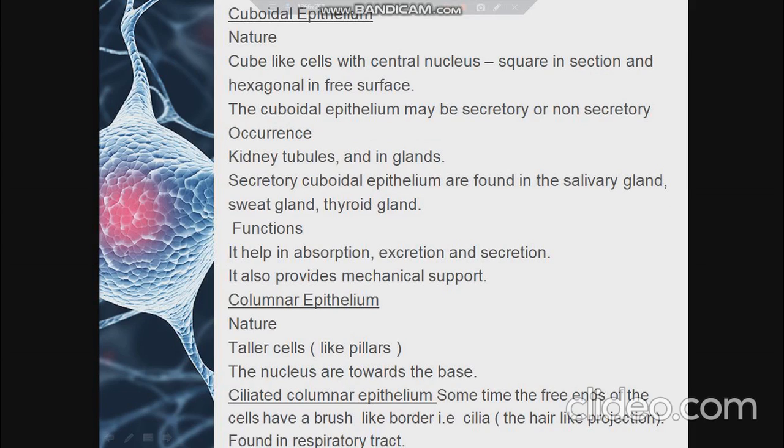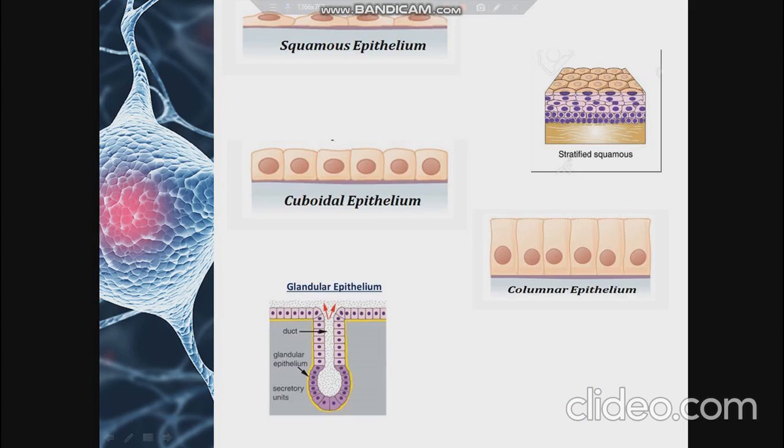Now coming to cuboidal epithelium, it is mainly made up of cube-like cells, as is evident from the name itself, but on the free surface it appears hexagonal. Occurrence: cuboidal epithelium is found in kidney tubules, thyroid glands, sweat glands, etc., and it forms the epithelium of certain other glands too. Coming to the function, it mainly helps in absorption, excretion and secretion. It also provides mechanical support. As I told you, in this slide you can see the structure of a cuboidal epithelium.